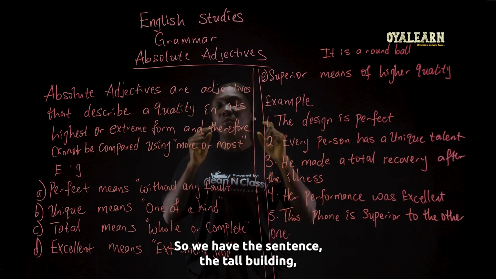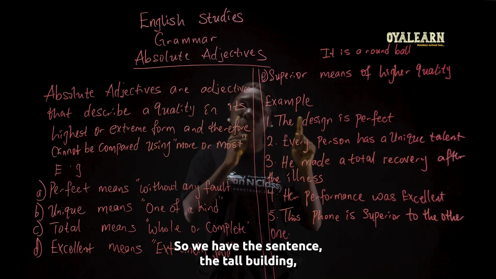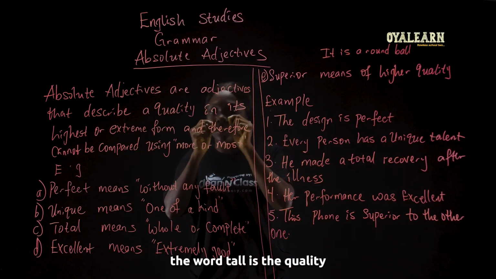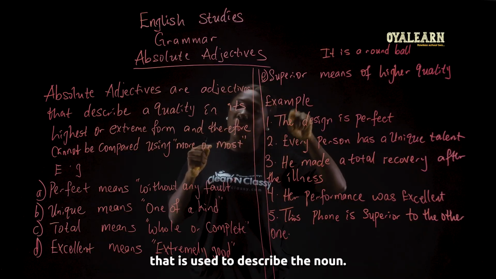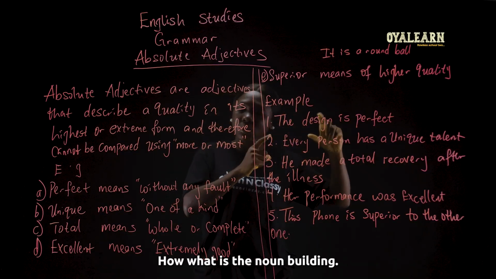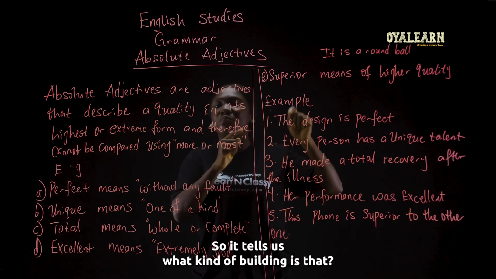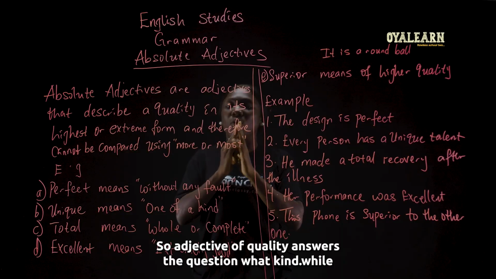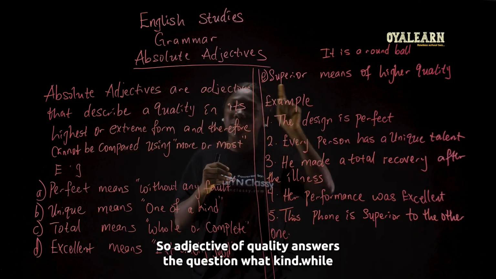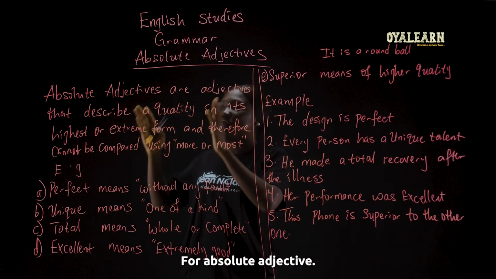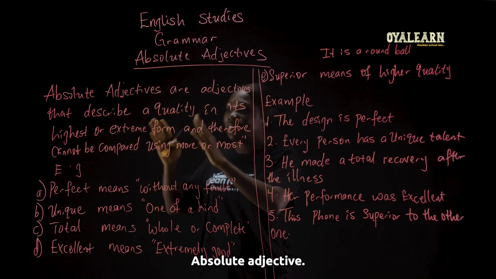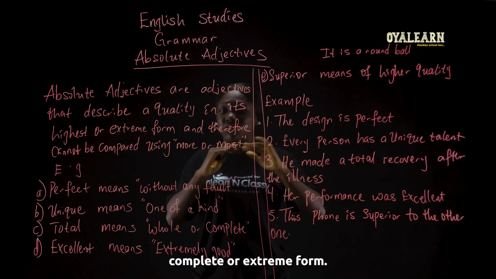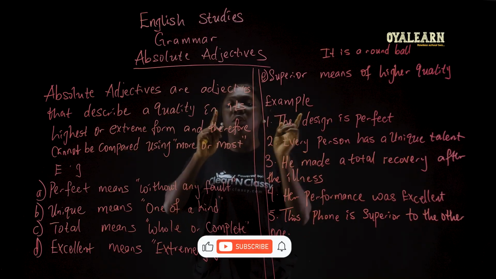I'll come again. So we have the sentence, the tall building. The word tall is the quality that is used to describe the noun. And what is the noun? Building. So it tells us what kind of building that is. The building is tall. So adjective of quality answers the question what kind. While for absolute adjective, it describes that quality in its highest, complete or extreme form, and you do not compare it.